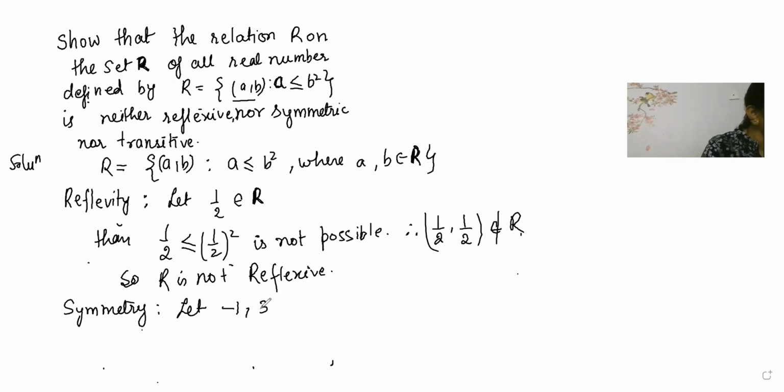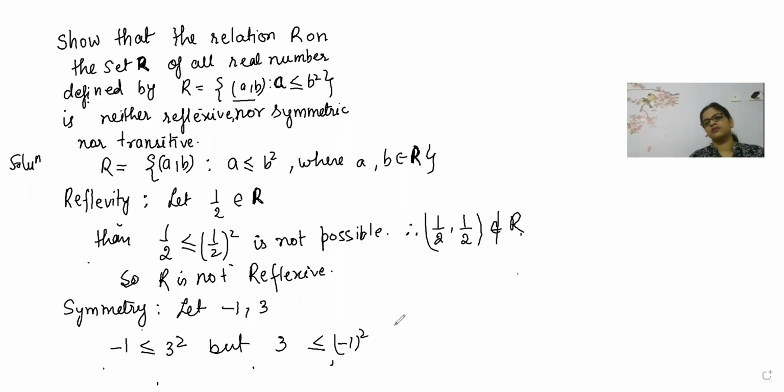So we will say that (minus 1, 3) is true. But (3, minus 1), how can it be possible? Is it going to be possible? No, not possible. So that is again (minus 1, 3).